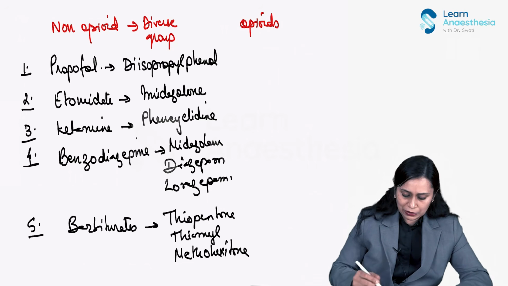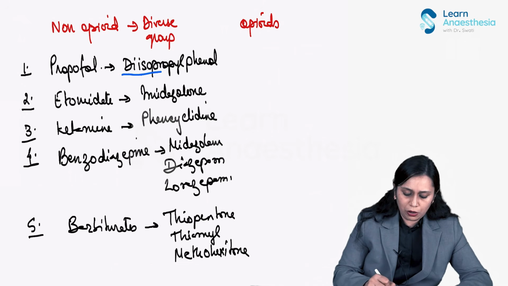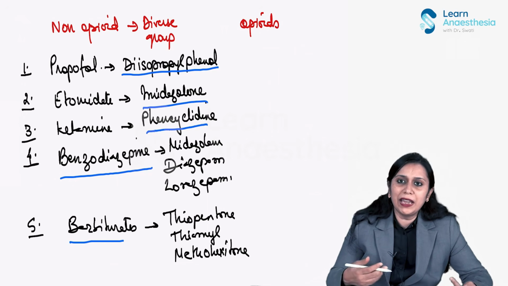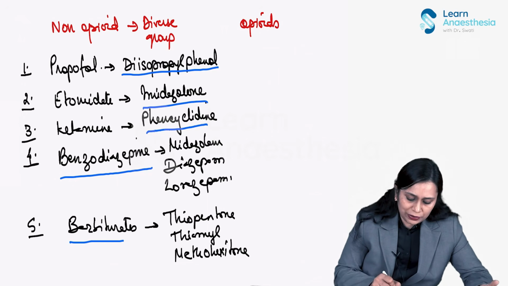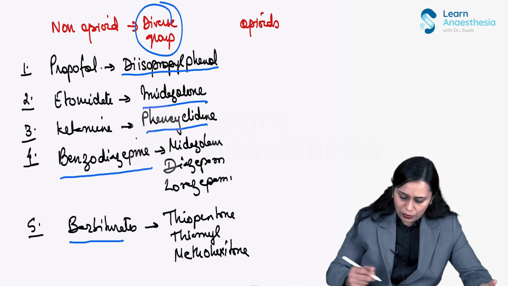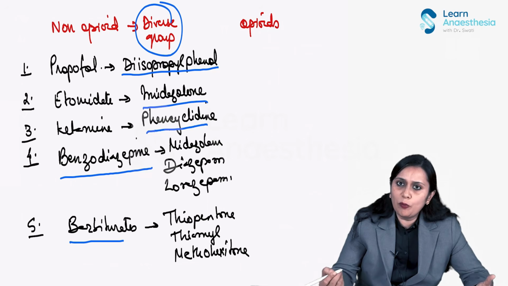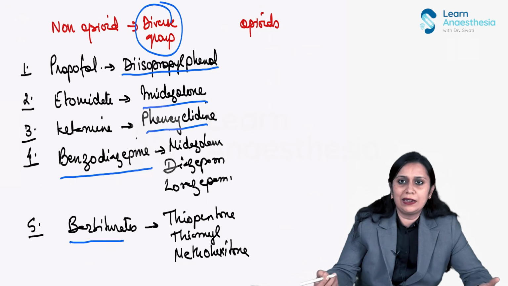So this is the non-opioid group. As you can see, it's a diverse group. All the drugs belonging to this group are chemically different from each other. Then opioids. What are the drugs in the opioid group which can be used for anesthesia?